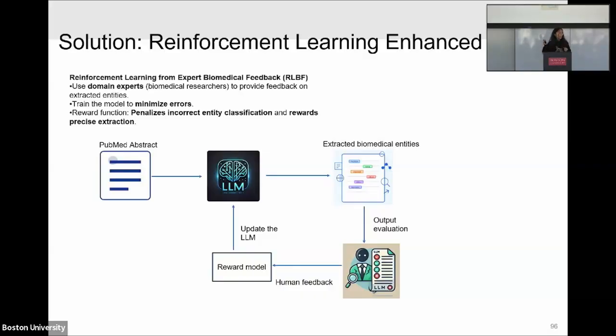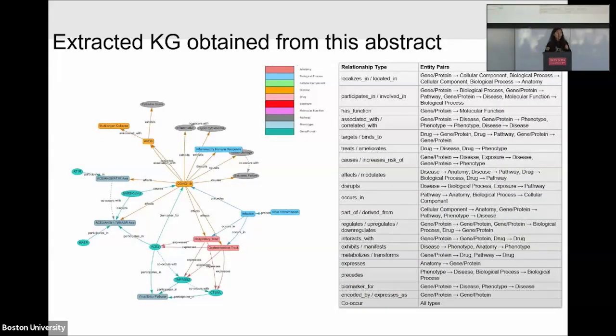So the idea is we choose like 1,000 papers and let the LLM get some results, and then we hire some domain experts, like master students or PhD students in the medicine area, and we ask these domain experts to evaluate the results of the LLM. Given the feedback, we train our LLM to learn from its mistakes. So after this kind of iteration, we get better results. And here's our extracted knowledge graph from that abstract.